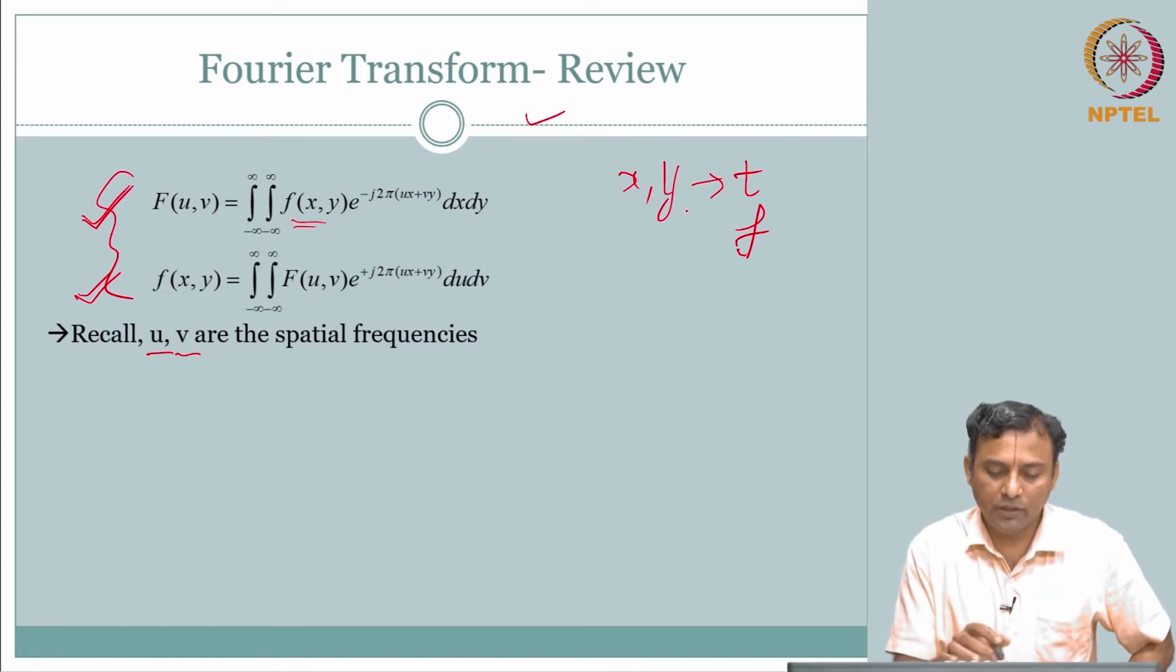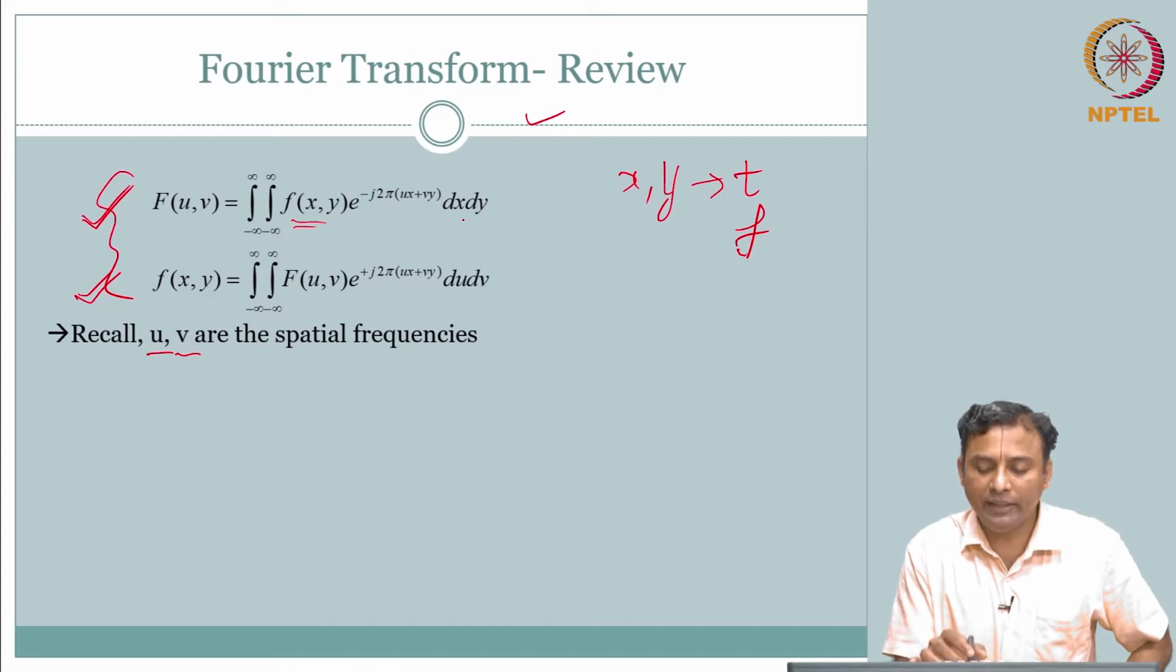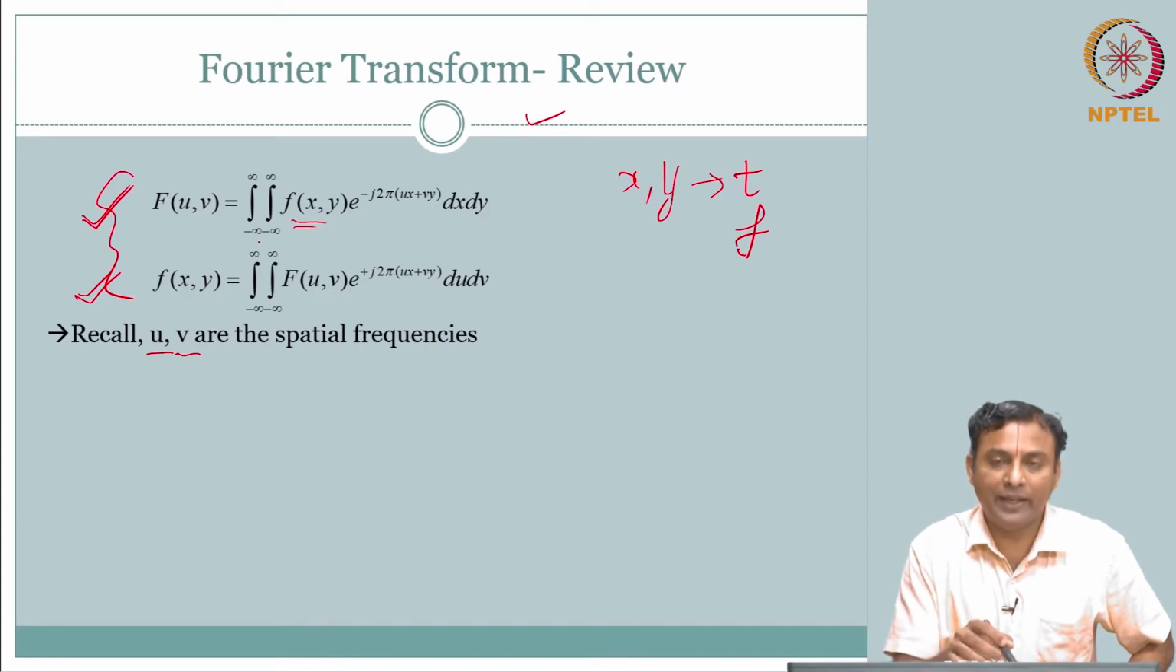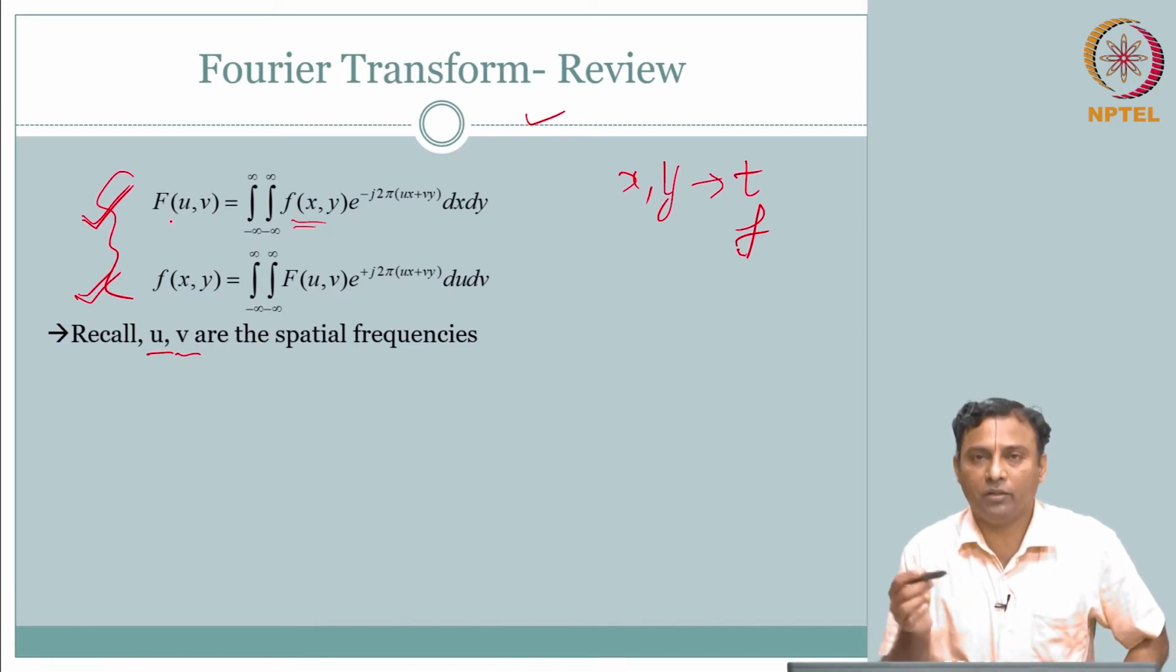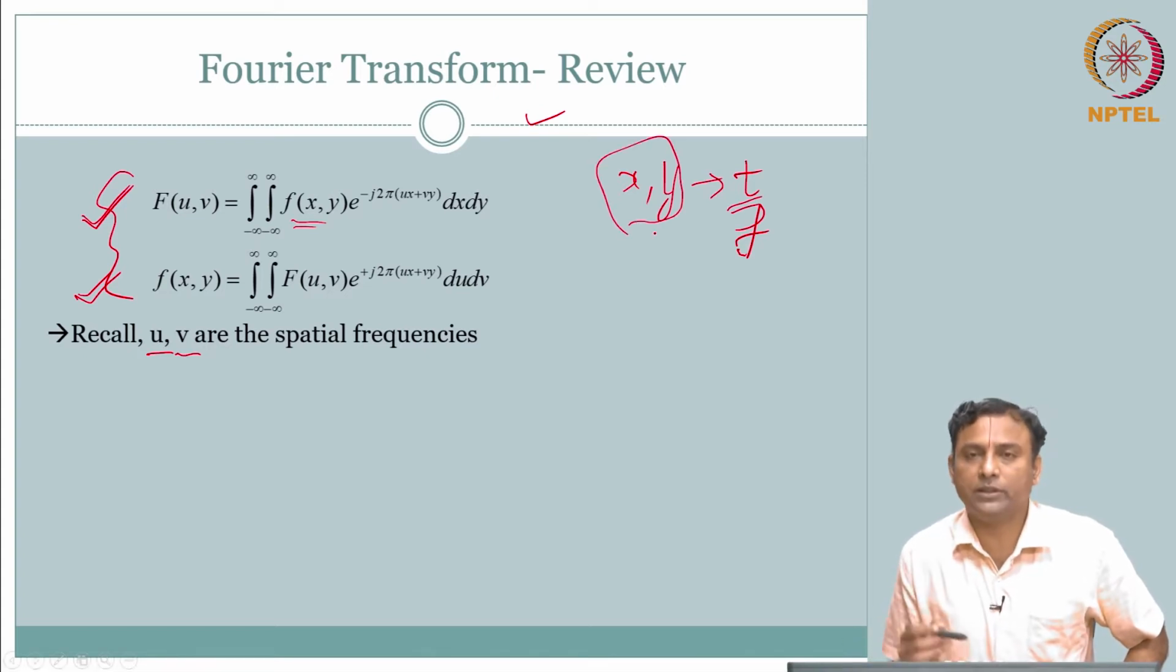If you substitute this, you will quickly realize that it is f of t e power minus j 2 pi f t dt, only one variable, and there will be one integral. Your LHS will be f of j omega or whatever frequency denotation you use. So, it is a straightforward extension. The only thing is, instead of the time variable, now we are going to deal with spatial variables.